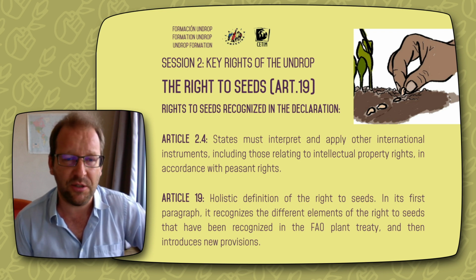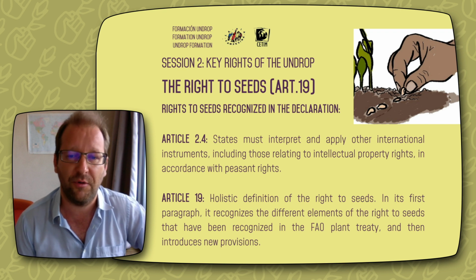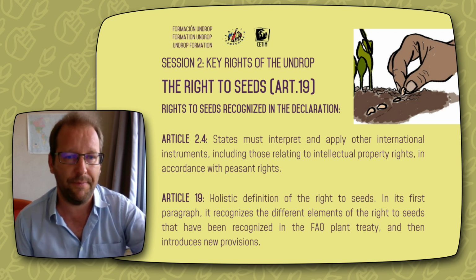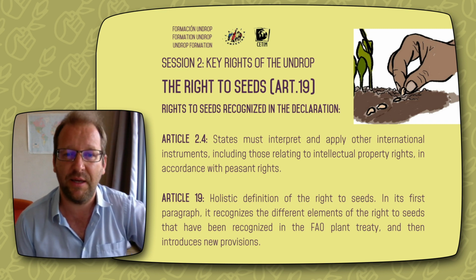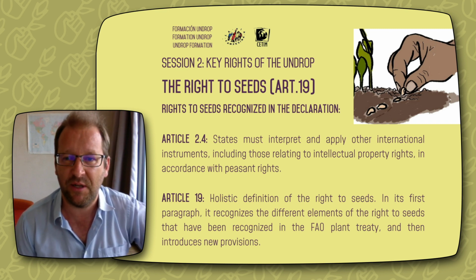So in the declaration, the first article that is very important for our topic is Article 2.4. Article 2.4 says that states should elaborate, interpret, and apply relevant international agreements and standards to which they are party in a manner consistent with their human rights obligations as applicable to peasants. Okay?